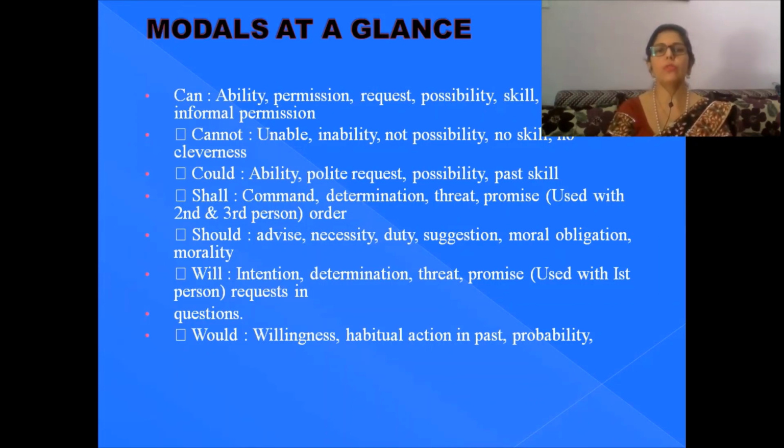Should is used to advise, necessity, duty, suggestion, moral obligation, morality, etc. Will is used to show your intention, determination, threat, promise, once it is used with first person, and request in questions as well.